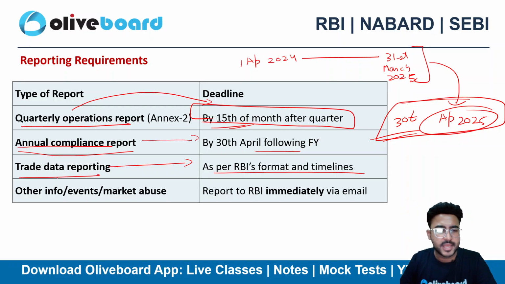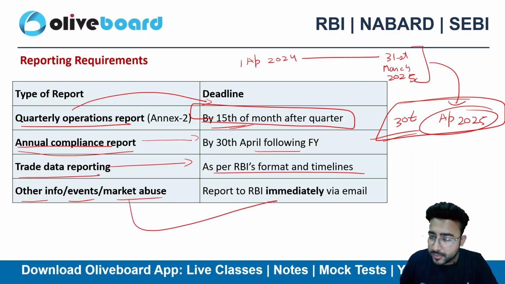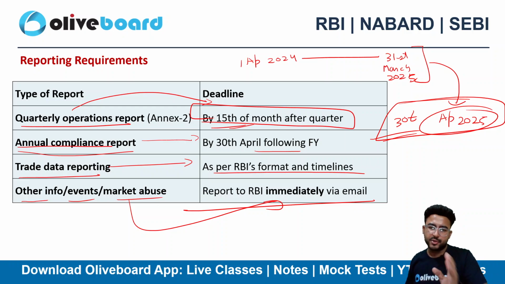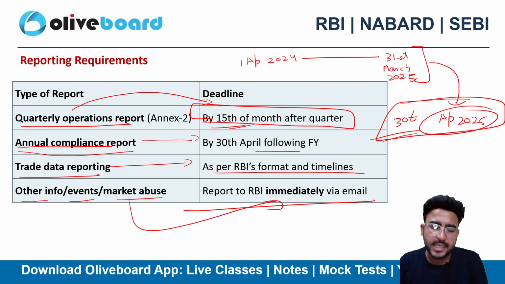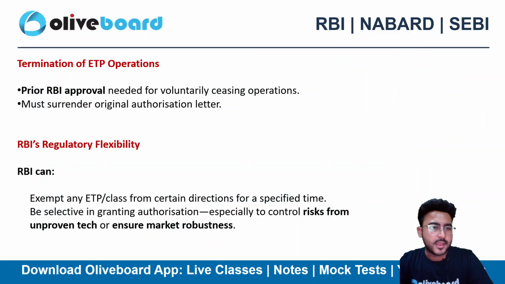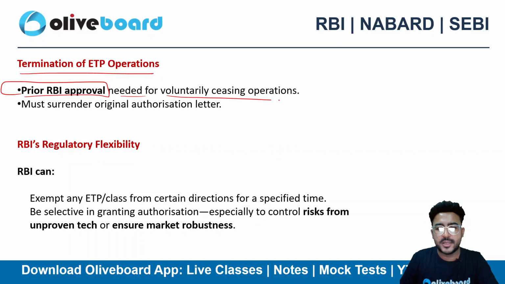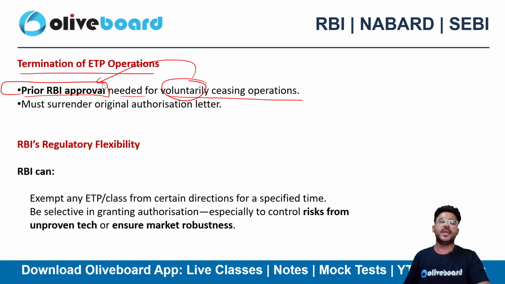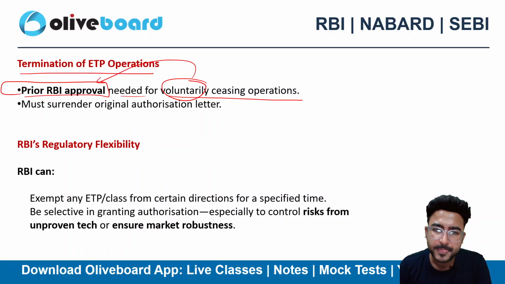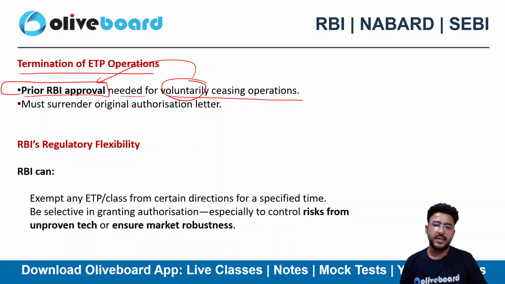These are the internal timelines, and if there is any other information, event or market abuse, then you need to immediately report to the RBI via an electronic channel like email, right? That's the criteria here. And at last, termination of the ETP operation. If you are closing down the ETP operation, you need to take prior approval of the RBI for the voluntary ceasing of the operation. Obviously, if you are voluntarily closing down the operation, you need prior approval from the RBI. You must surrender the original authorization letter. You need to surrender the authorization letter as well.